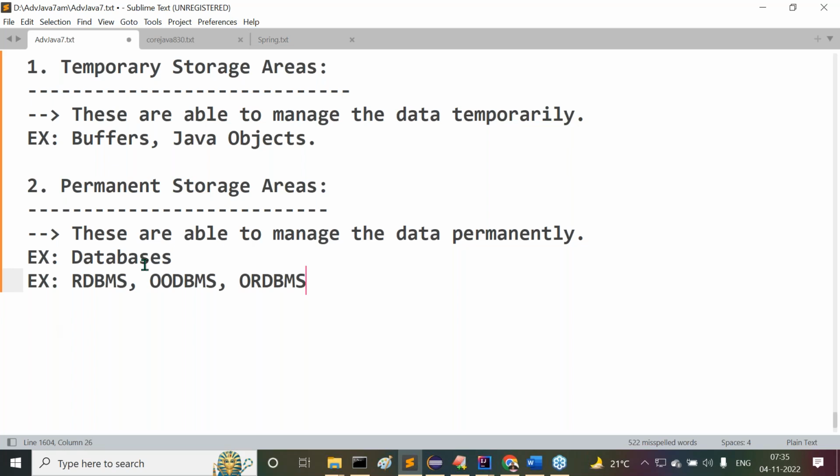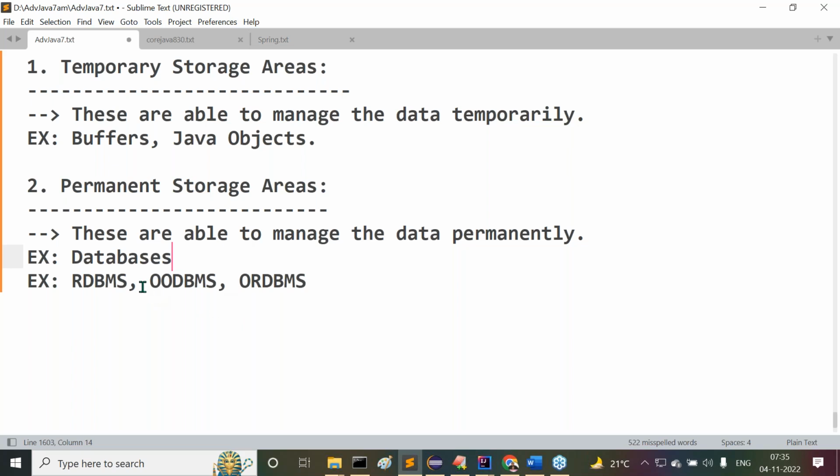So here I need to understand the databases which are under RDBMS, the databases under OODBMS, and the databases under ORDBMS. All these points I require clearly. But before moving on to this content, I need to talk about what exactly the difference is between a database and a database management system also. I need to understand these points clearly.